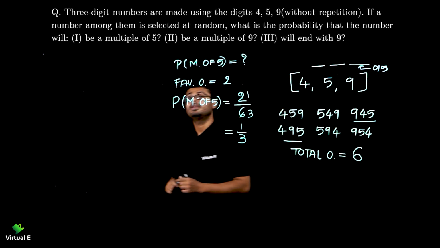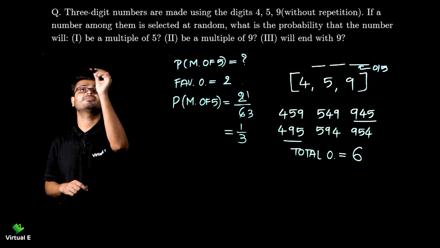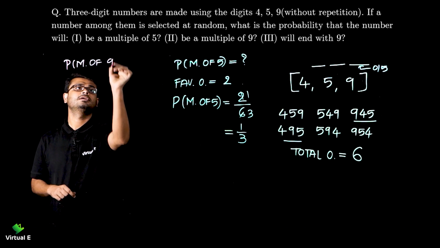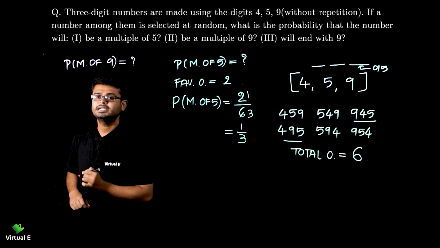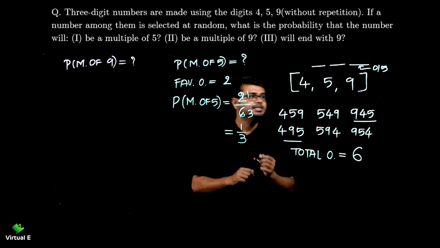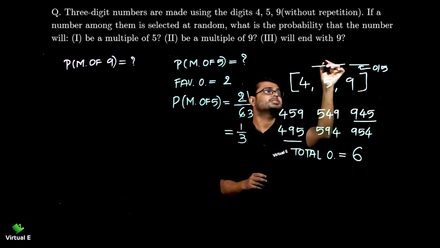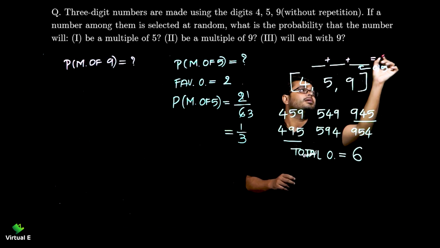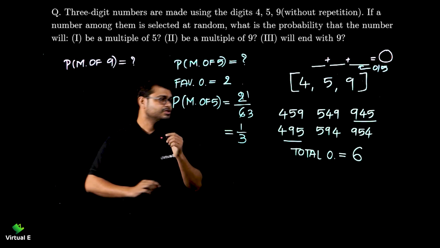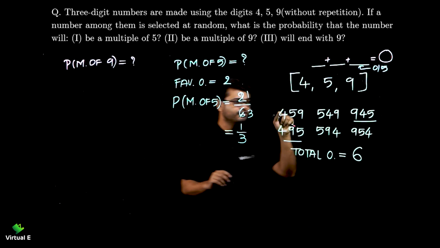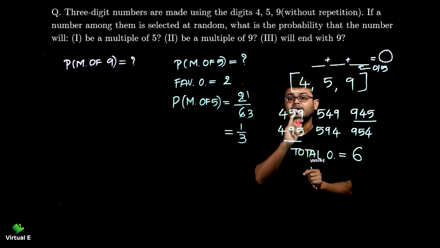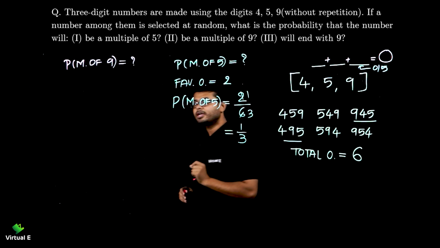Now multiple of 9. How do we know that it is multiple of 9 or not? Here we need to take the divisibility test of 9. Divisibility test of 9 says that if you add all the digits in the number, the sum should be present in the table of 9. Let's talk about this first number only: 4, 5 and 9. So 4 plus 5, 9. 9 plus 9, 18. Now 18 is the number we are interested in.